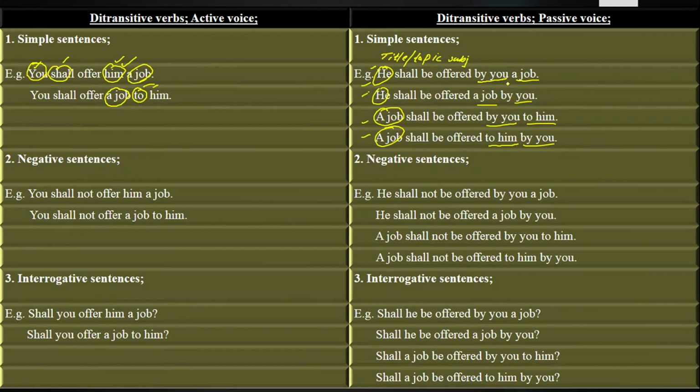Sentences will be as follows: He shall be offered by you a job. He shall be offered a job by you. A job shall be offered by you to him. A job shall be offered to him by you.